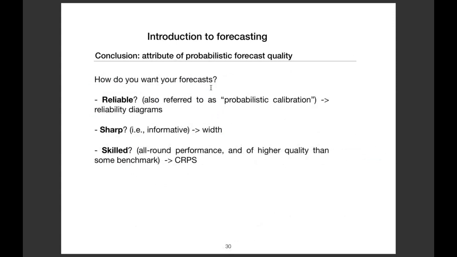Depending on what you want with your forecast, you will compute some indicator. If you want your forecast to be reliable, you will plot a reliability diagram. Or if you want your forecasts to be sharp, you will look at the width of the prediction interval. And if you want the forecast to be skilled, you will compute the CRPS, the continuous rank probability score, which is an extension of the mean absolute error.